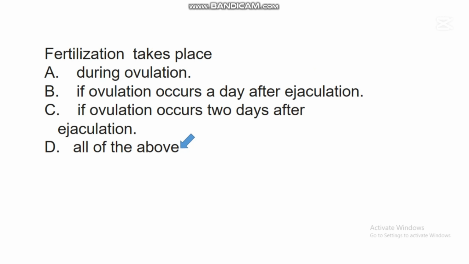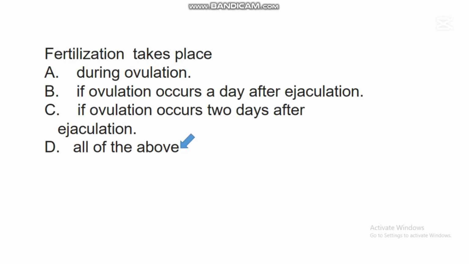Fertilization occurs during ovulation. Fertilization starts during ovulation. So if the sperm cells are available during ovulation, fertilization can begin. But studies have shown that it takes up to 24 hours for fertilization to become successful.